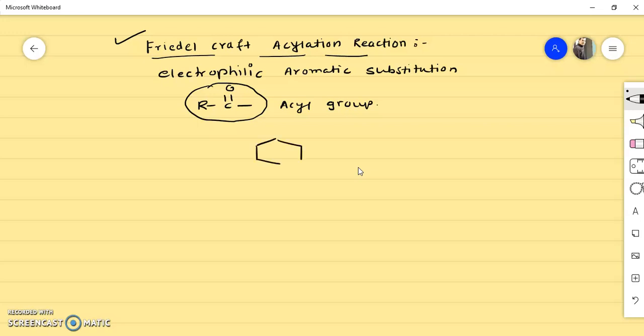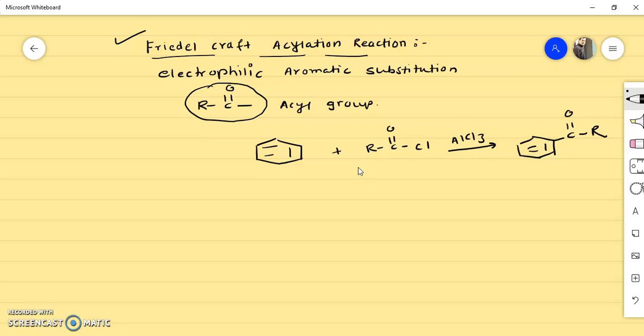Suppose we take benzene and react this benzene with RCOCl, an acyl chloride, in presence of Lewis acid AlCl3, then there is a formation of this C double bond O R product. So this reaction is known as Friedel-Crafts acylation reaction.